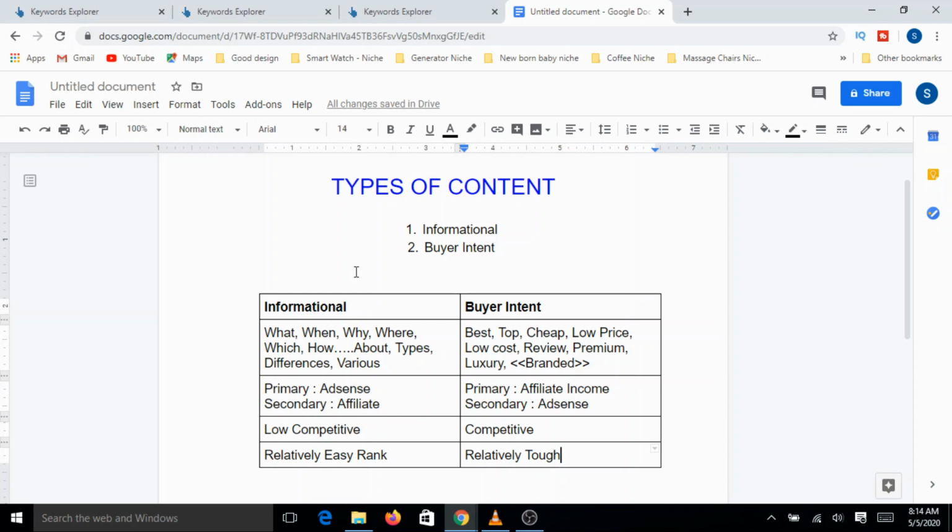So in spite of, we are talking about only a keyword with low difficulty in both the cases, still when you drill down, you will be able to find some subtopics related to that particular keyword with further low competition that will help you to rank relatively easily. Okay, whereas here you will not be able to really go into the next level of details. More or less, your keyword search would stop at one level or two levels of the primary buyer intent keyword. So it is going to be relatively tough.